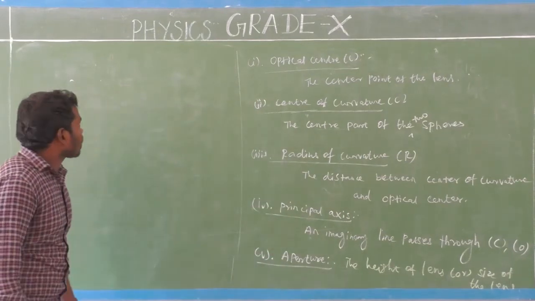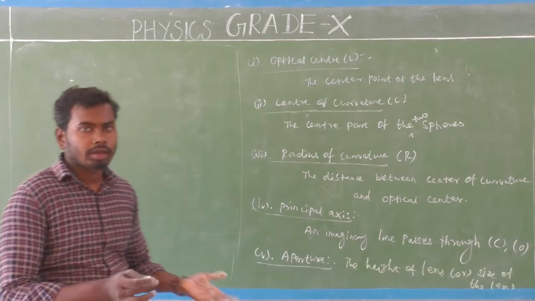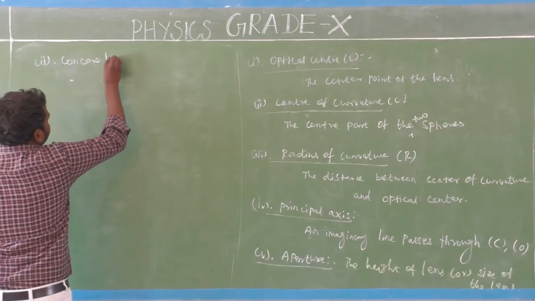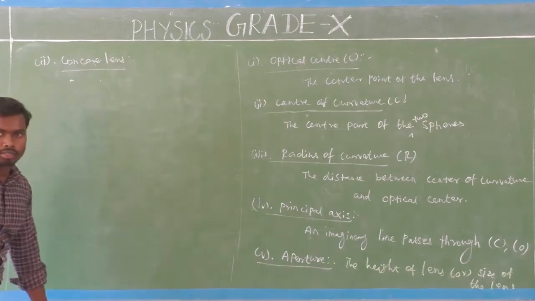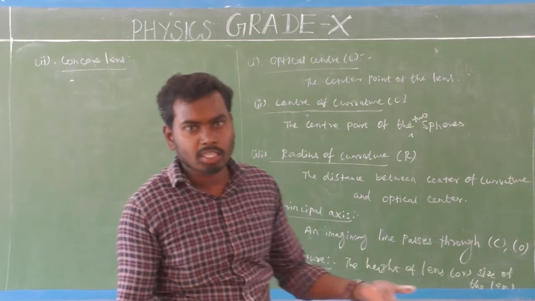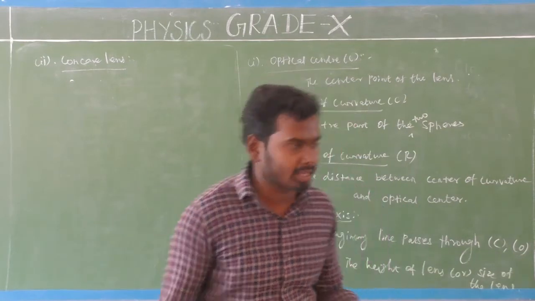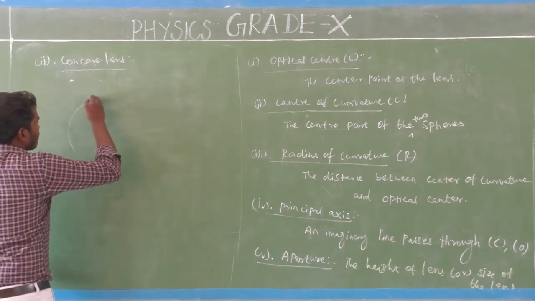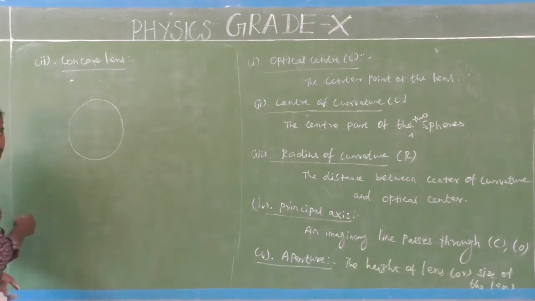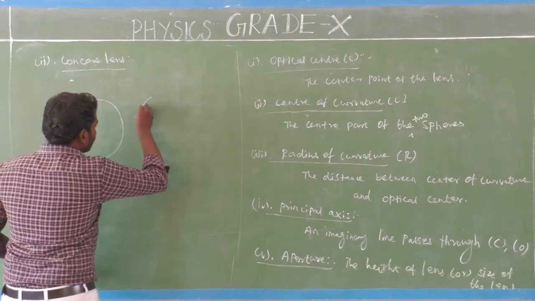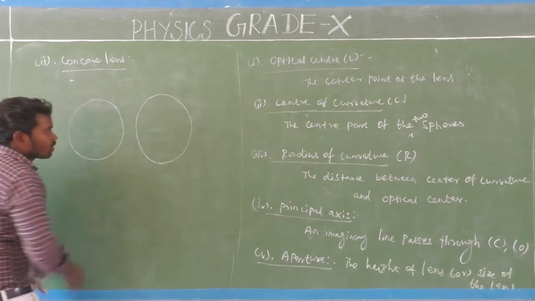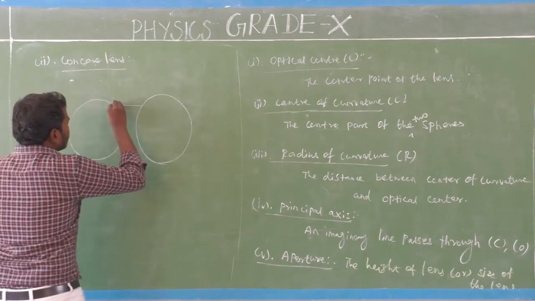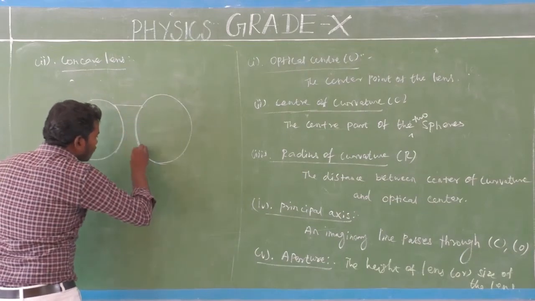Okay, look here. Now we are going to see the components of a concave lens. A concave lens is also bounded by two spheres made up of glass. Am I right? Yes. Look here. Take one sphere, and take another sphere. This is sphere 1 and this is sphere 2. If we connect the two spheres, we can get a concave lens.